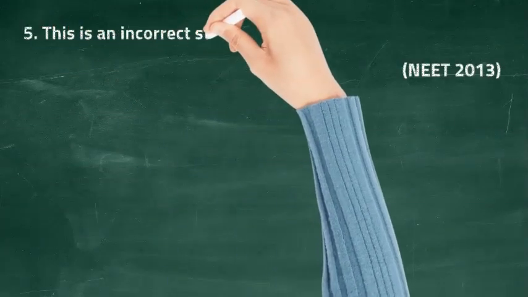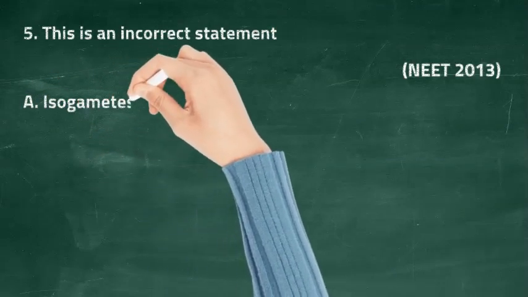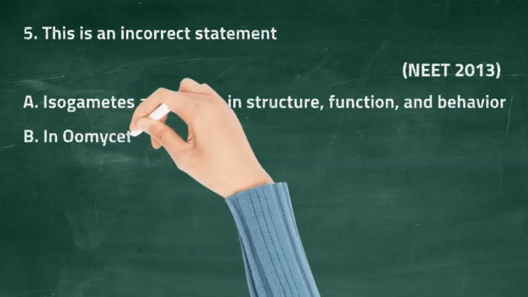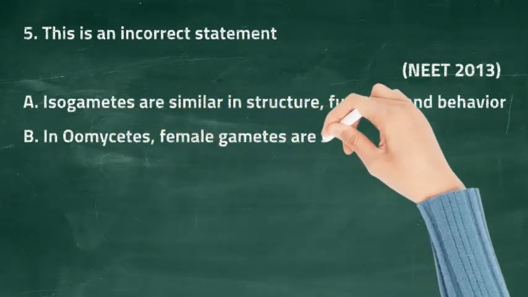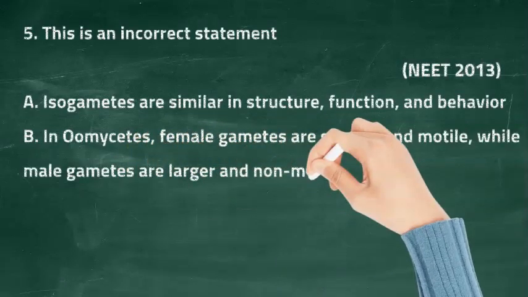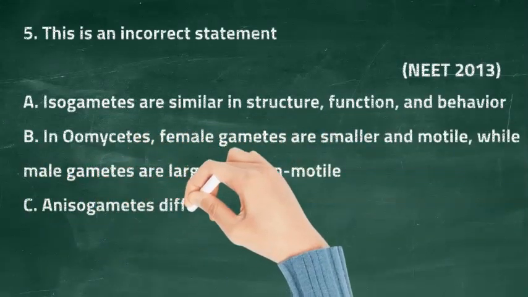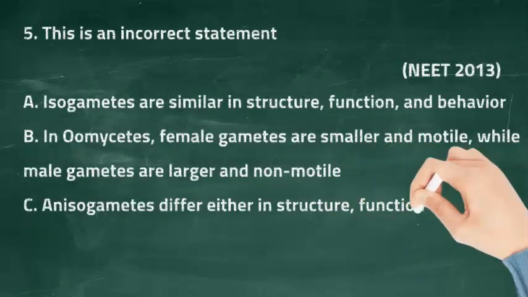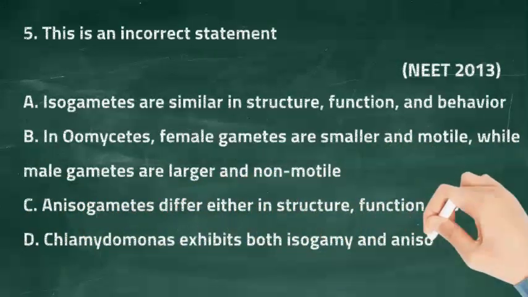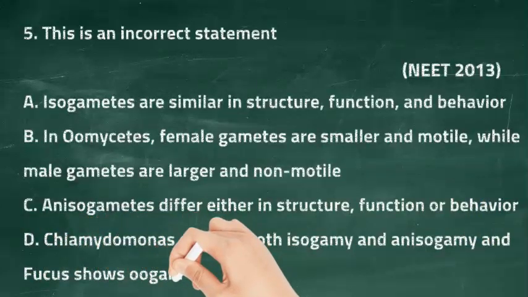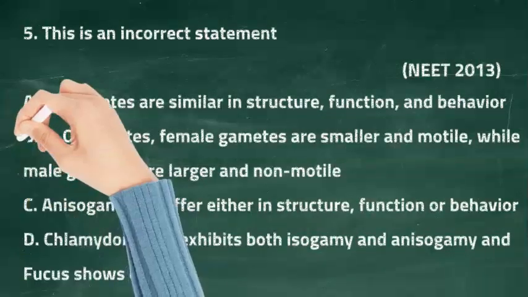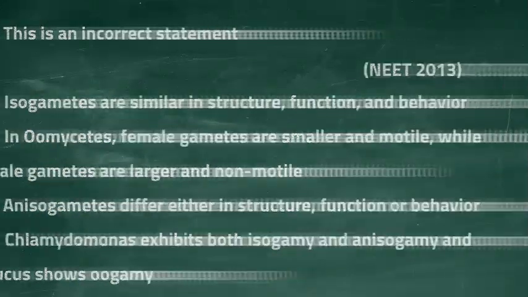Question 5. This is an incorrect statement. Option A is isogametes are similar in structure, function, and behavior. Option B is in oogamous species, female gametes are smaller and motile, while male gametes are larger and non-motile. Option C is anisogametes differ either in structure, function, or behavior. And option D is Chlamydomonas exhibits both isogamy and anisogamy, and Fucus shows oogamy. The right answer is option B. In oogamous species, female gametes are smaller and motile, while male gametes are larger and non-motile.